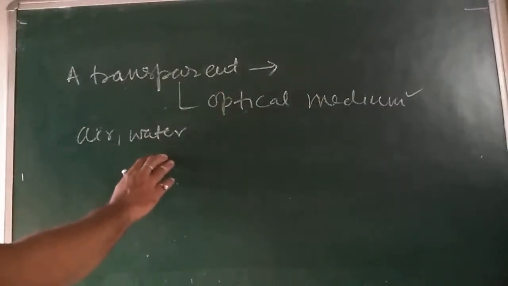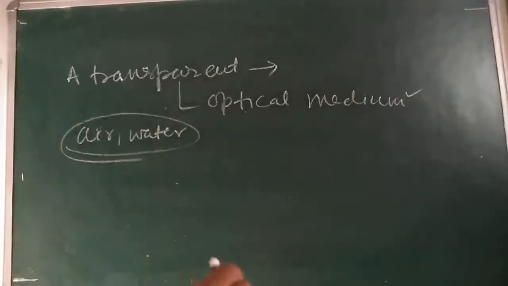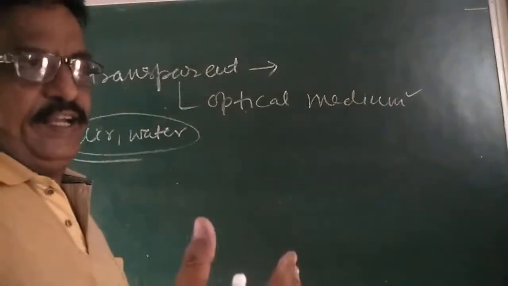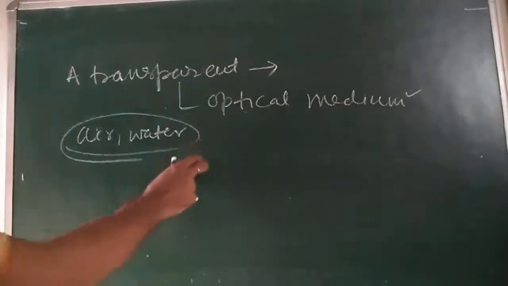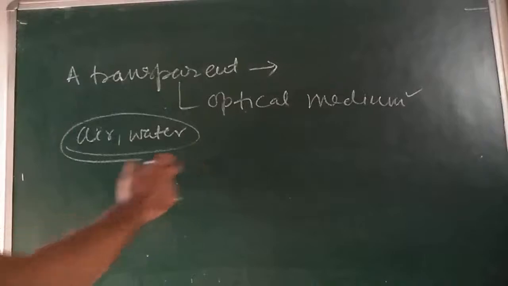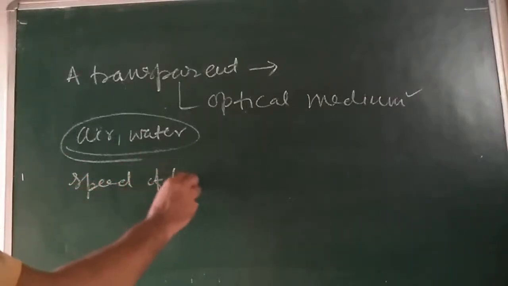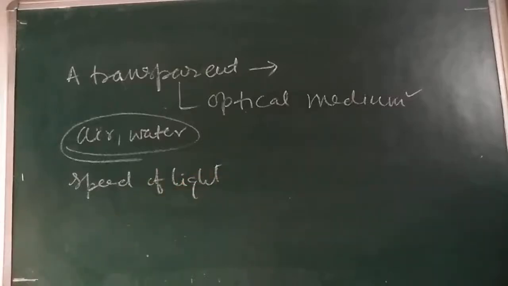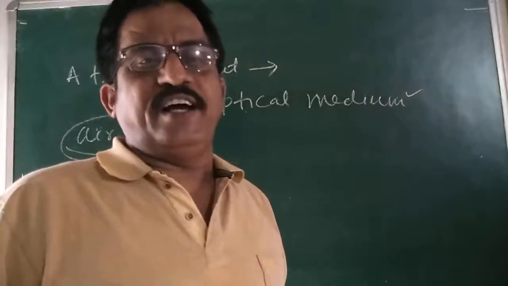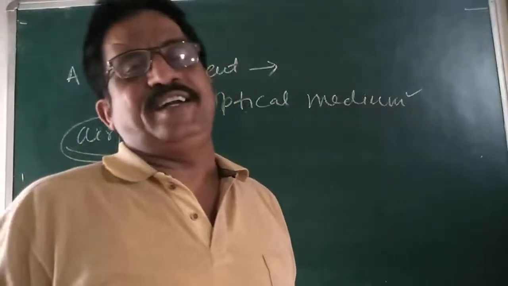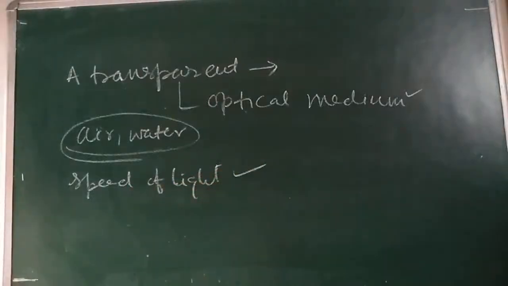Different optical media have different optical density. Different optical media, if your medium is different then its optical density will also be different. They have different optical density. So the speed of light in different optical media is also different. Okay? Yes, sir. The speed of light is different.